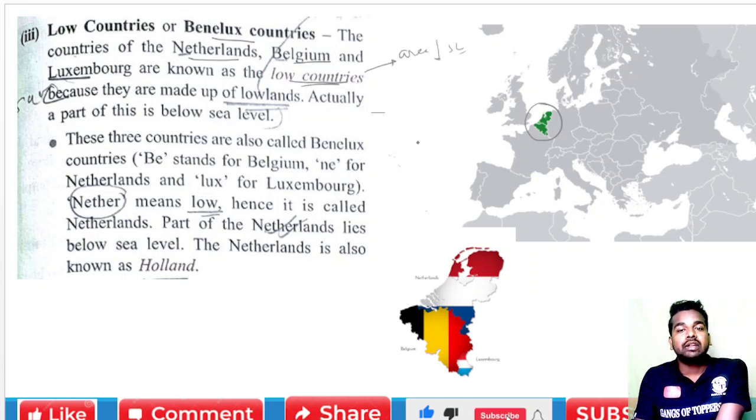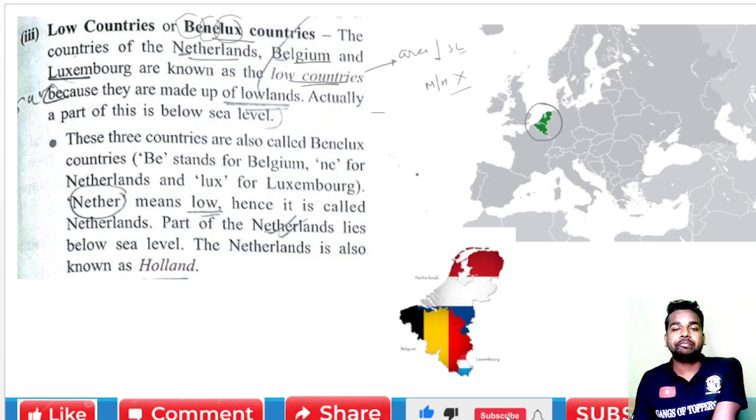So we are talking about the area that is below the sea level and that does not have mountains and hills. So we have to understand what low countries are. These are areas that are below the sea level and do not have mountains and hills. Such countries are called low countries. Under these low countries, we have to remember three names, only Benelux. B stands for Belgium, NE stands for Netherlands, and LUX stands for